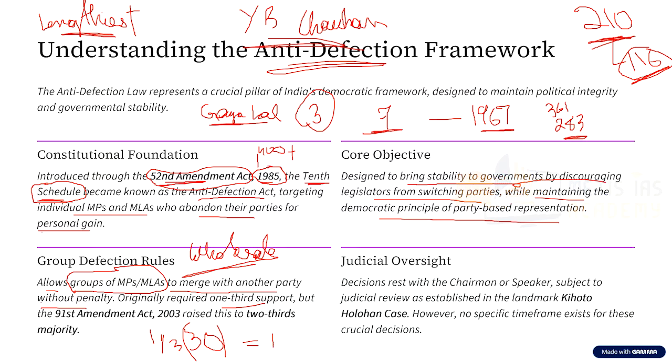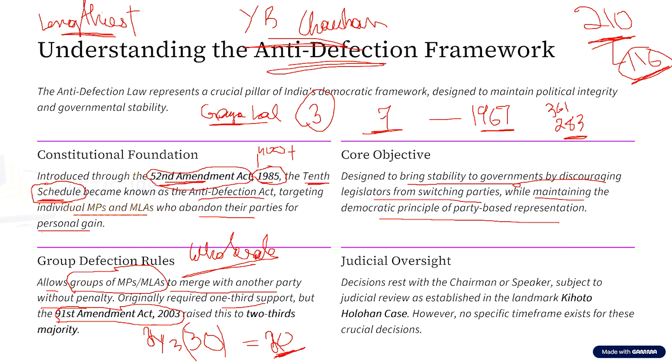defection. But this provision was changed through an amendment to the anti-defection law in the year 2003, through the 91st Amendment Act. What was one-third was changed to two-thirds. That is, currently, to avoid disqualification under anti-defection, at least two-thirds of the total representatives from that party have to jump from one party to another.